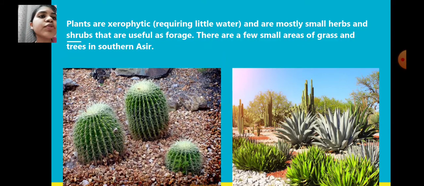There are a few small areas of grass and trees in the southern region. So over there, very small areas of grass and trees can be found, mostly in the southern region. Small herbs and shrubs can also be found, which are useful for forage, meaning they are useful for the animals to eat. Animals eat the shrubs and small herbs as well.